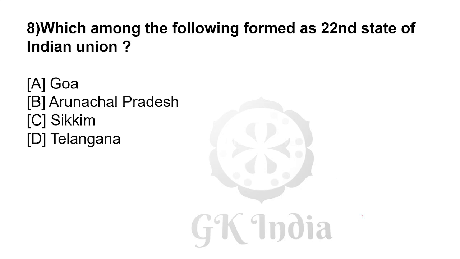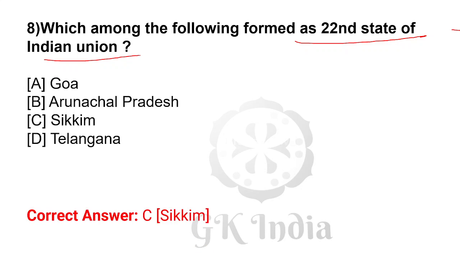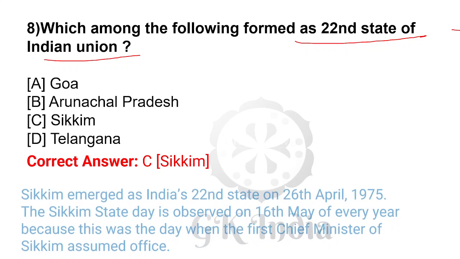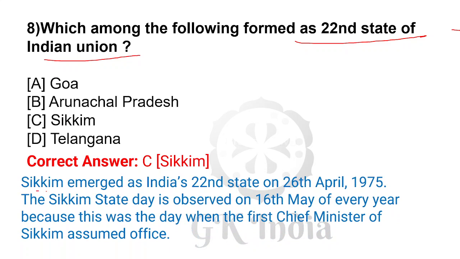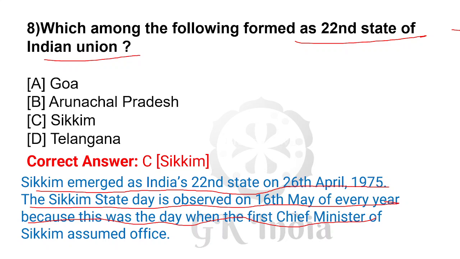Which among the following formed the 22nd state of the Union? Sikkim. Sikkim emerged as the 22nd state on 26 April 1975. Sikkim State Day is observed on 16 May of every year, because this was the day when the first Chief Minister of Sikkim assumed office.